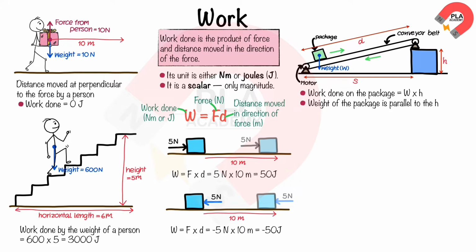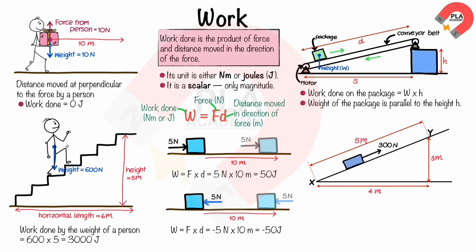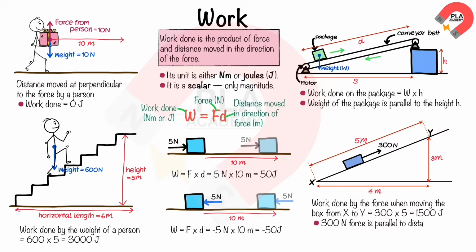This is because the weight of the package is parallel to the height h. A 300 newtons force is applied to a box to move it up a ramp, as shown. Therefore, the work done by the force when moving the box from x to y is 300 times 5, which is equal to 1,500 joules. This is because the force of 300 newtons is parallel to 5 meters.